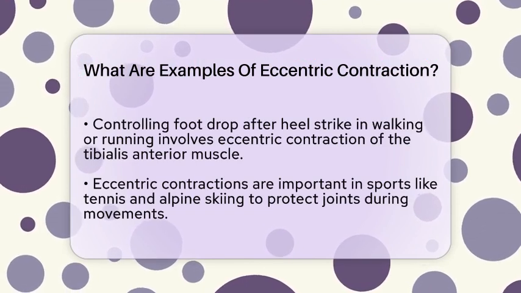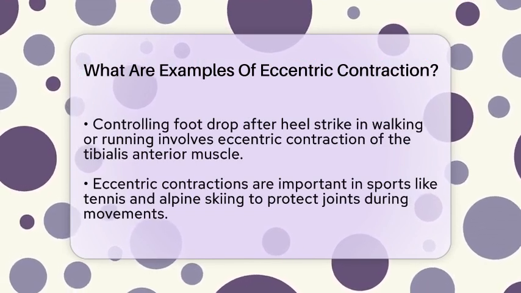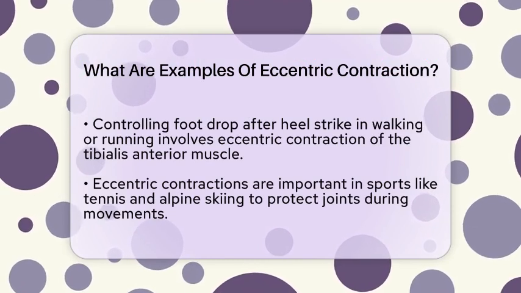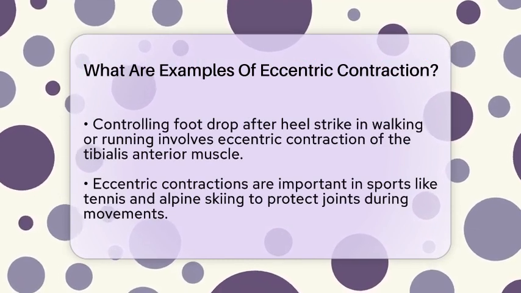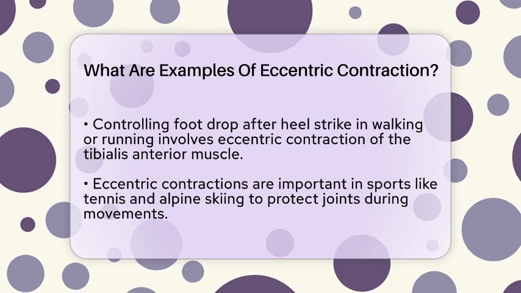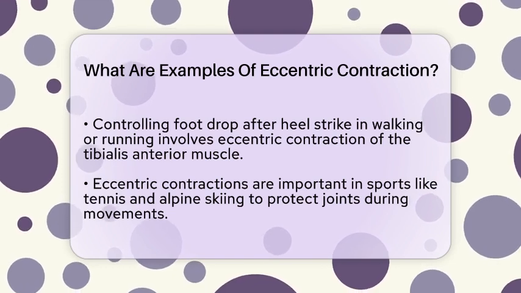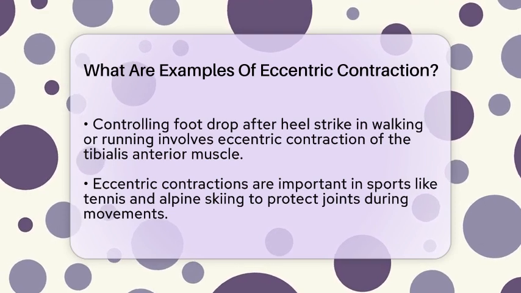In sports like tennis and alpine skiing, eccentric contractions play a vital role. For instance, the forearm muscles eccentrically contract during racket swings to protect your joints. Similarly, the quadriceps eccentrically control movements during sharp turns.